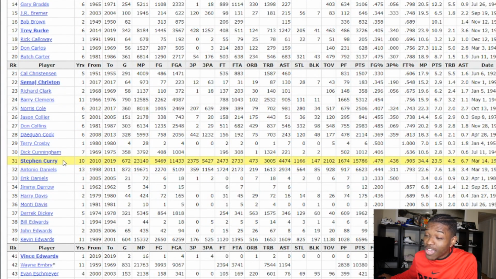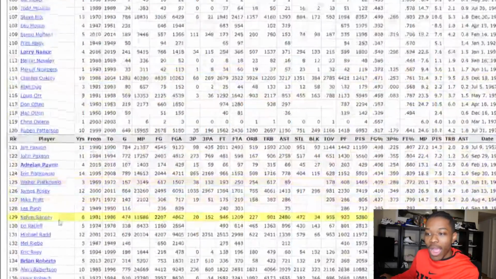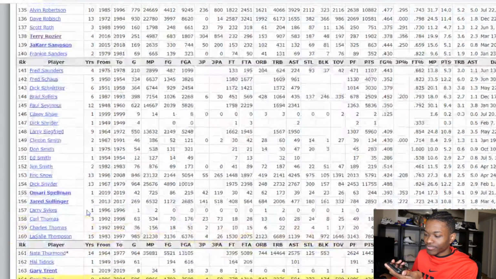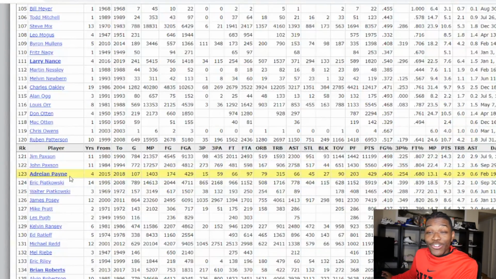Oh yeah, I forgot that Stephen Curry was born in Ohio too. That's interesting right there. So what we're going to do, we're going to have to count how many current day NBA players are from Ohio. And in this case, there's 19 current day NBA players from Ohio. Then we say, hey Siri, pick a number 1 through 19. A random number between 1 and 19 is 13. And the 13th person on this list is Adrian Payne. So we'd have to put Adrian Payne on our team, and we're going to build a team that way and rebuild. That's a trash example because it's Adrian Payne, but y'all get the gist, all right?